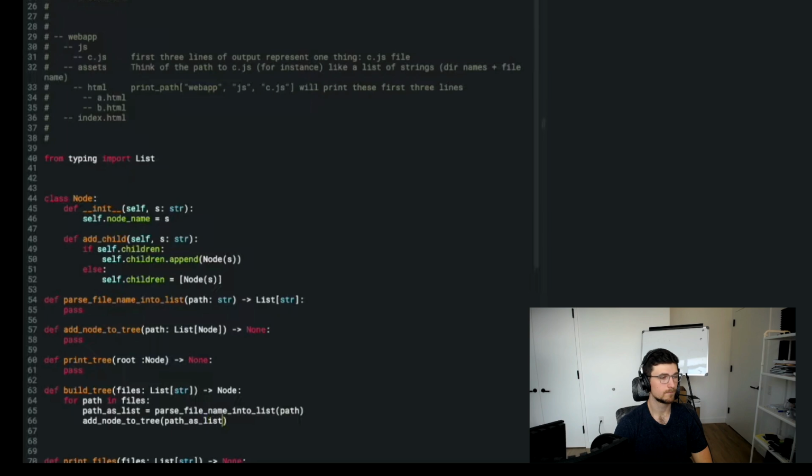And that should really take care of it once I implement that function. And then down here, it'll return, so let's say, first of all, yeah, I mean, this will actually do everything. I just need to make sure I have the root node available. So maybe, I don't know, parse file name into list, or rather add node to tree could take in a root as well. So let's say root path is list.